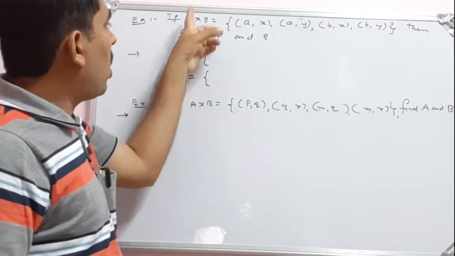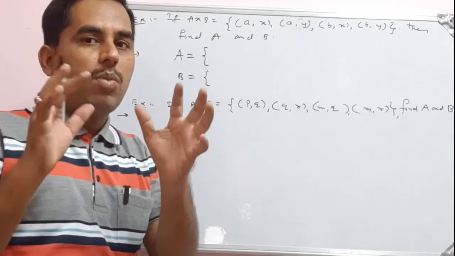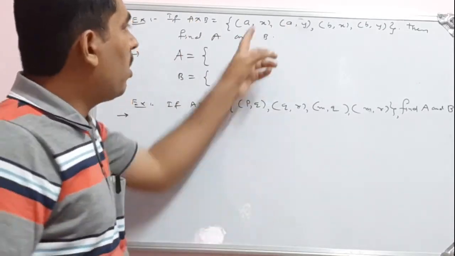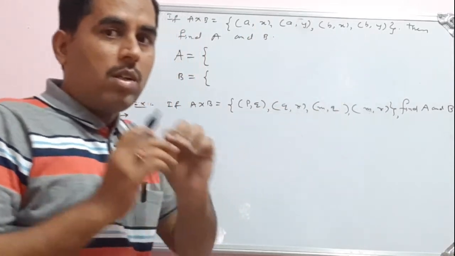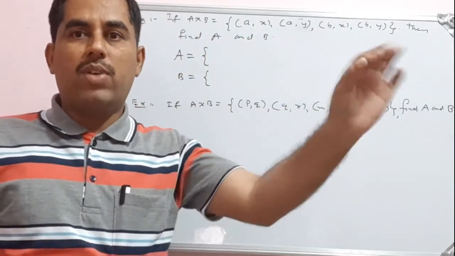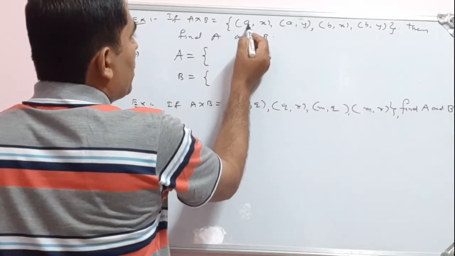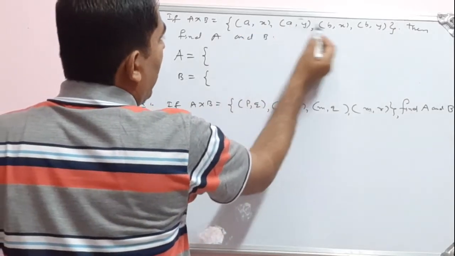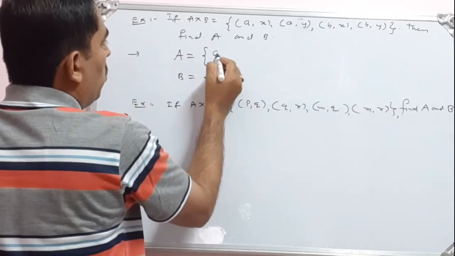So the Cartesian product is already written. A Cartesian product should be of the form of ordered pairs. In those ordered pairs, the first element belongs to the first set. So what is the first element here? See, A. This is repeated, A and B. Only two elements are there.